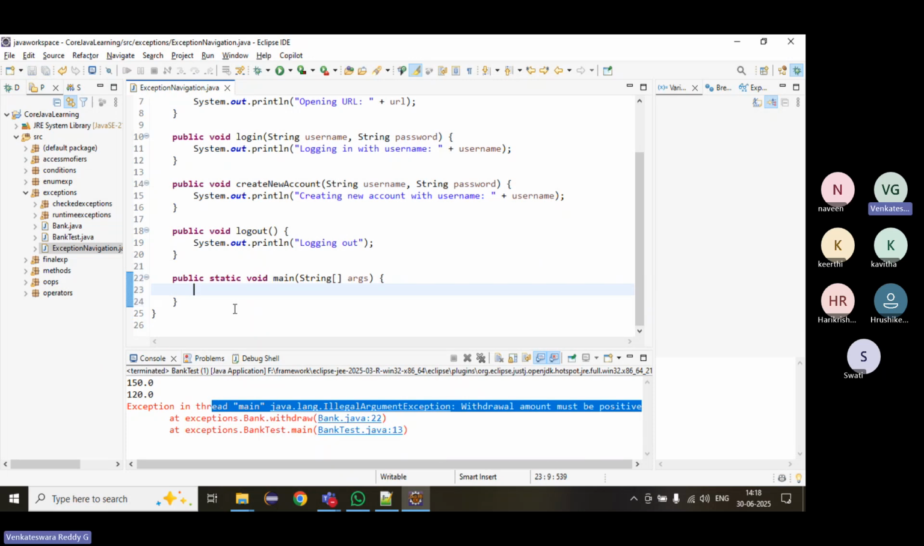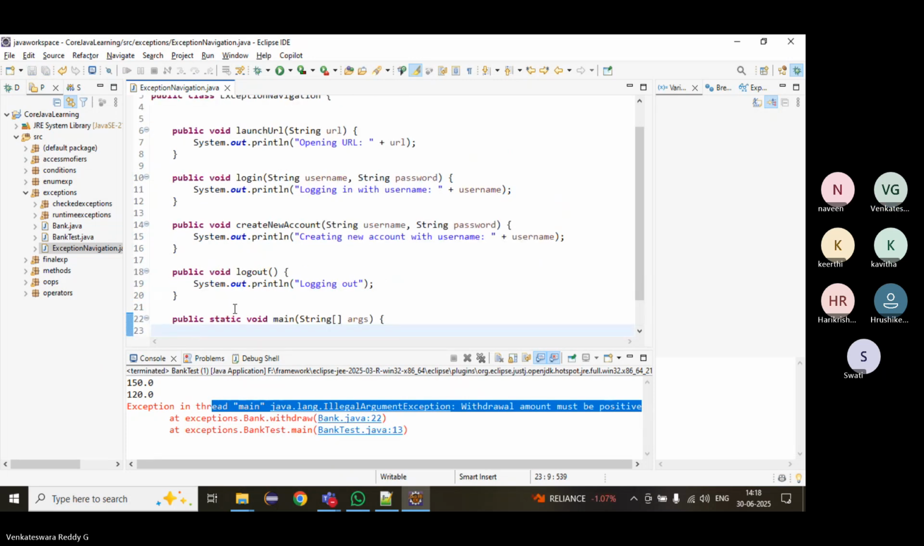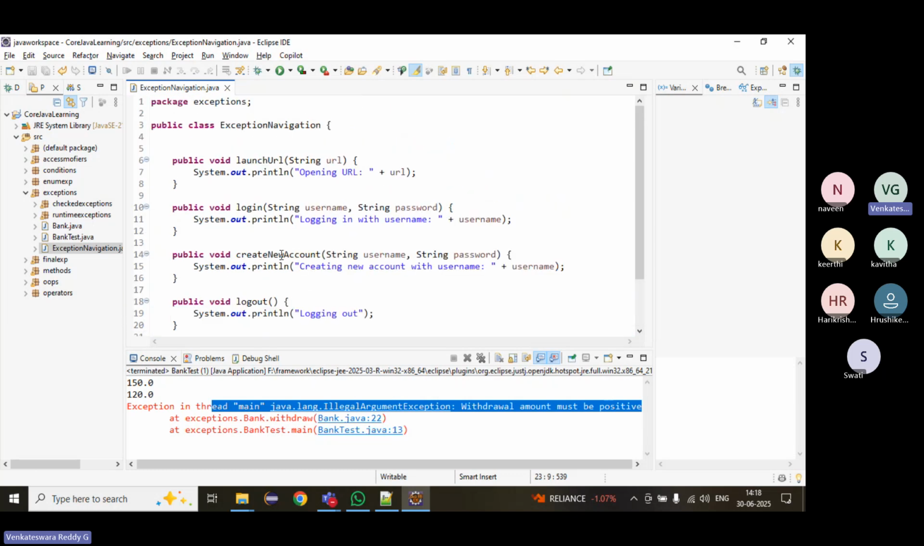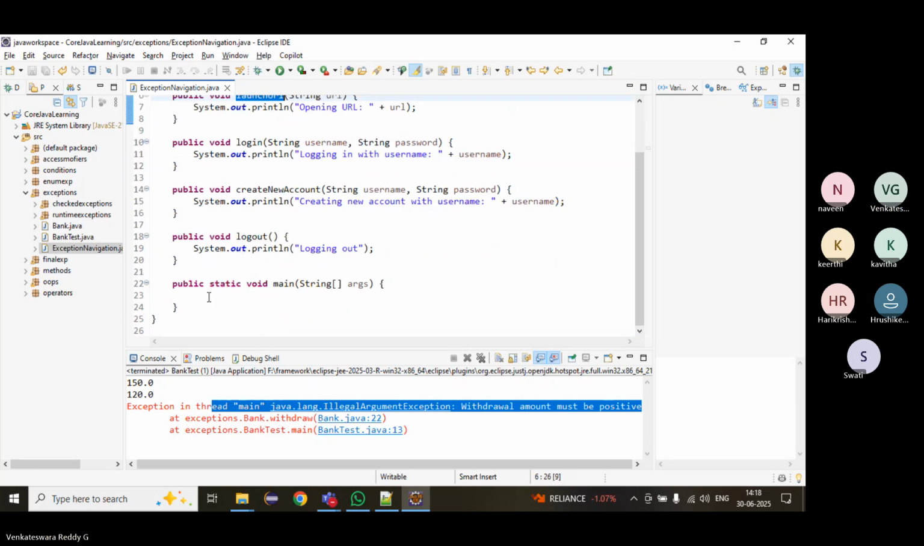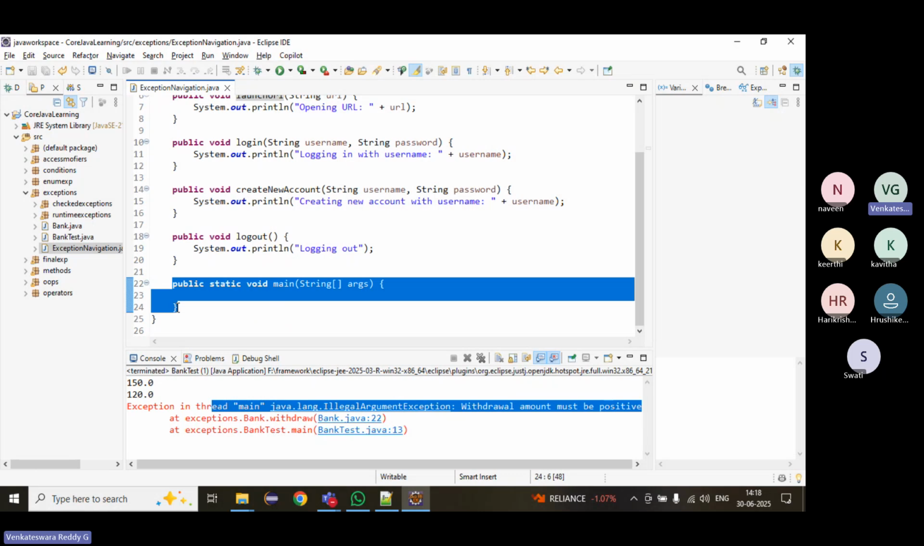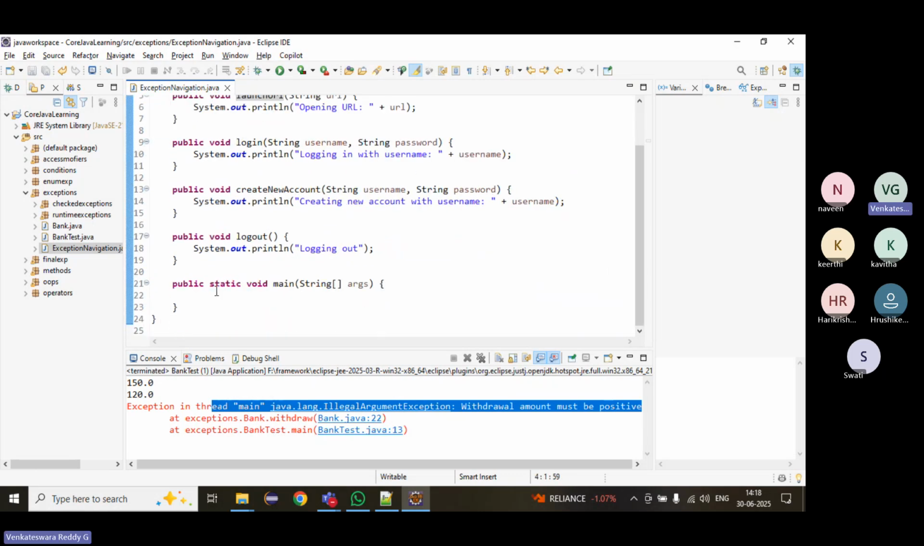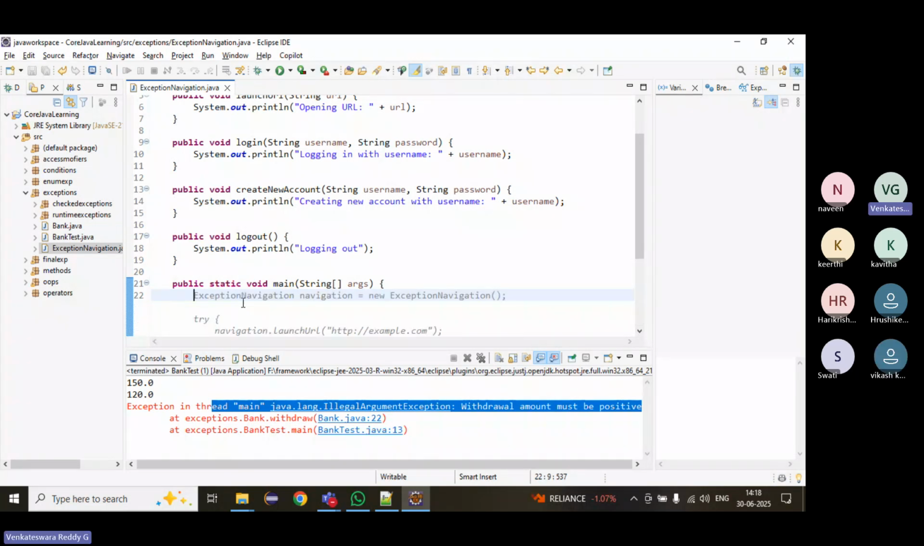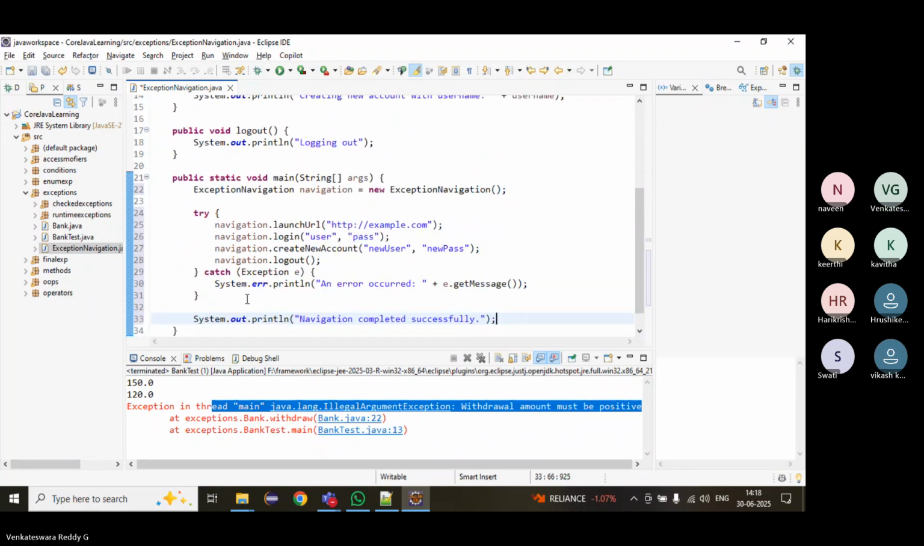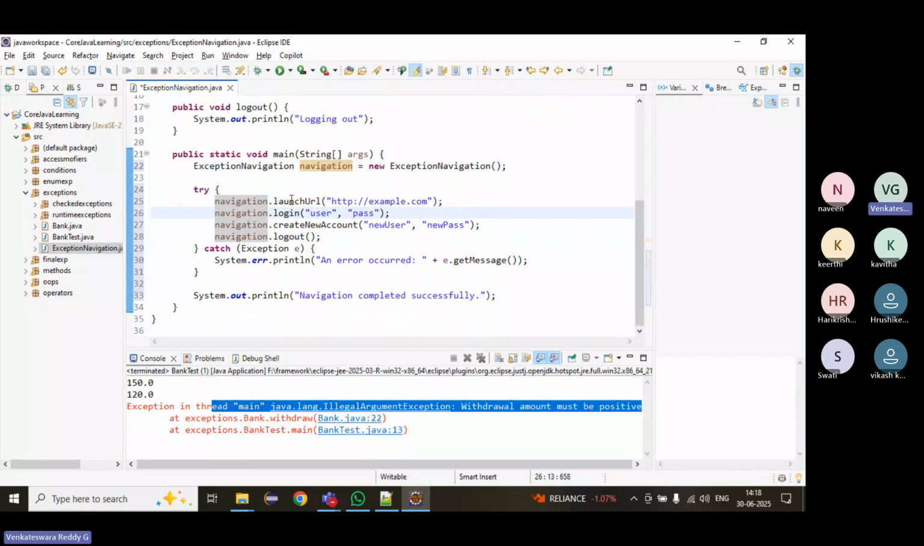Now I am calling launch. If you want to call this method, how to call? This is the static method, main method. I cannot directly call it. How to call then? I have to create the object of it. Then here we can directly call launch URL, login. I will remove first.